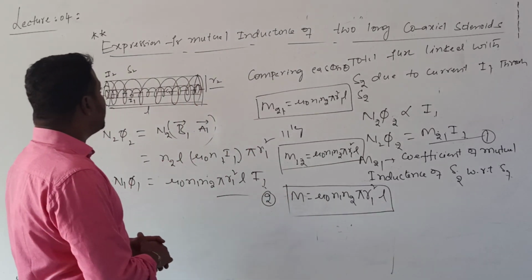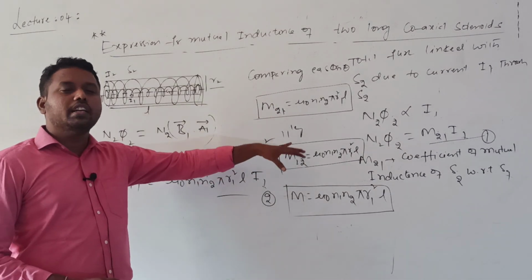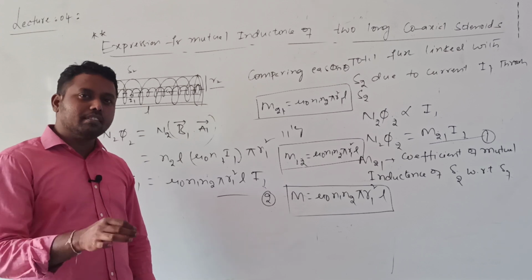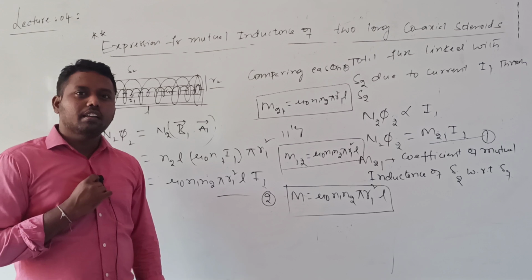So this expression is very important. If 5 marks are given, you need to derive both. If only 3 marks are given, one derivation is enough. They won't give you more than that; one derivation is enough. This is for mutual inductance. Okay? So thank you.